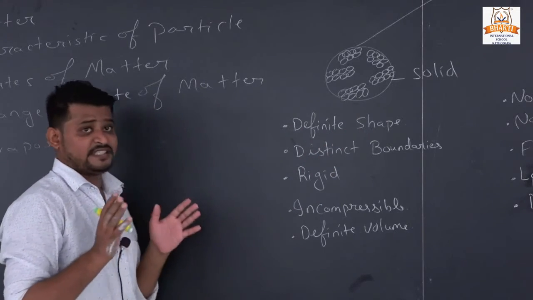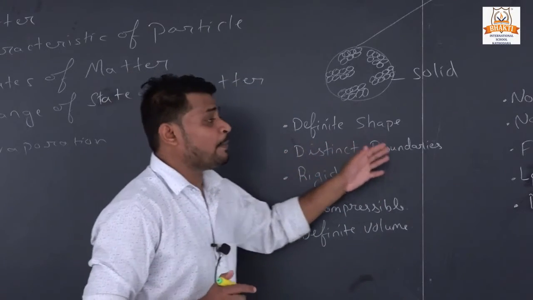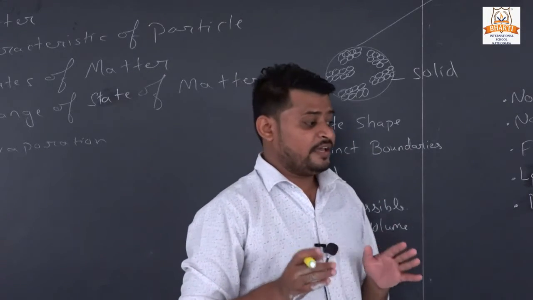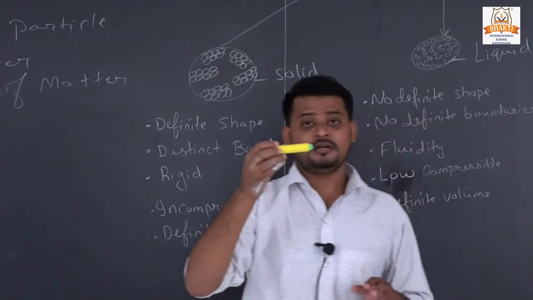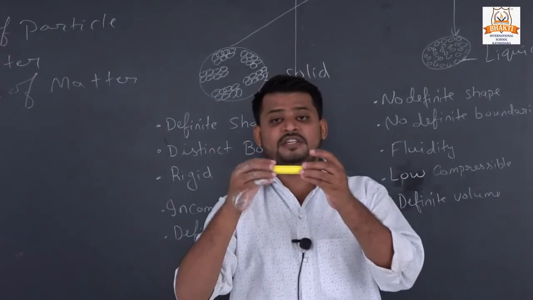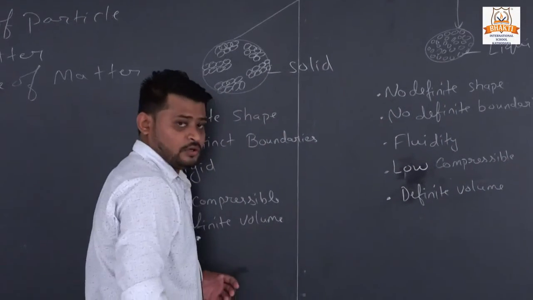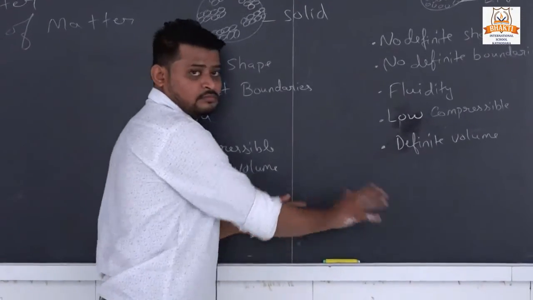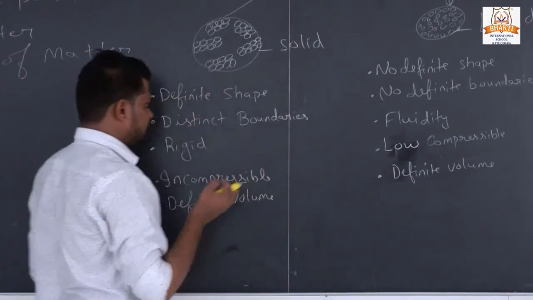It has a fixed shape. Second, it has distinct boundaries. What are distinct boundaries? If this is a solid and we put it anywhere, it doesn't go anywhere by its own. So that's why it has a fixed boundary.